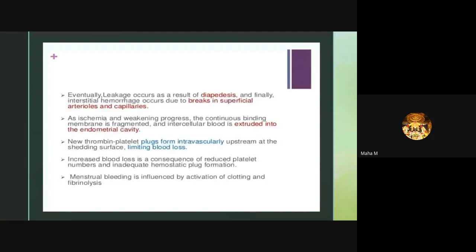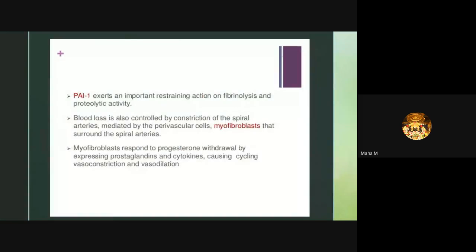So, for menstrual bleeding, the clotting factors and fibrinolysis are important. PAI-1 exerts an important restraining action on fibrinolysis and proteolytic activity. The blood loss is also controlled by constriction of the spiral arteries. So spiral arteries will control the blood loss. This is mediated by the perivascular cells, that is myofibroblasts that surround the spiral arteries.